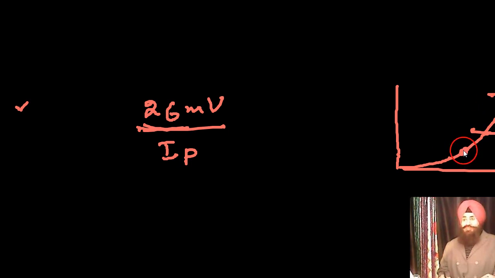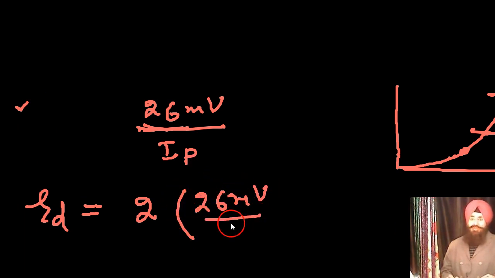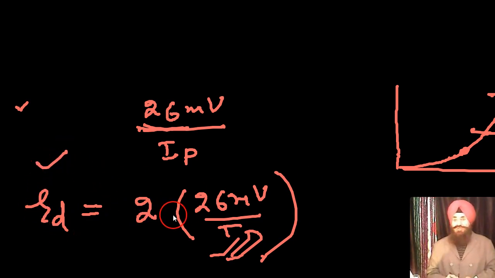Now what if our point is close to the knee voltage? Then the formula becomes RD equals twice of 26 millivolt upon ID.